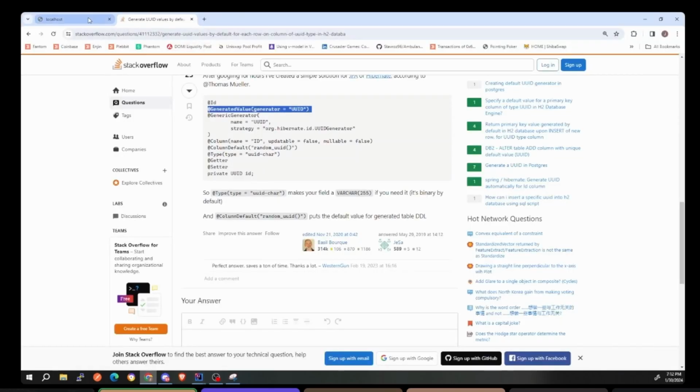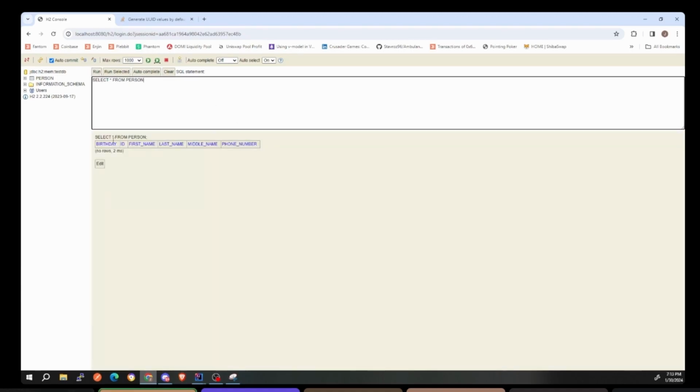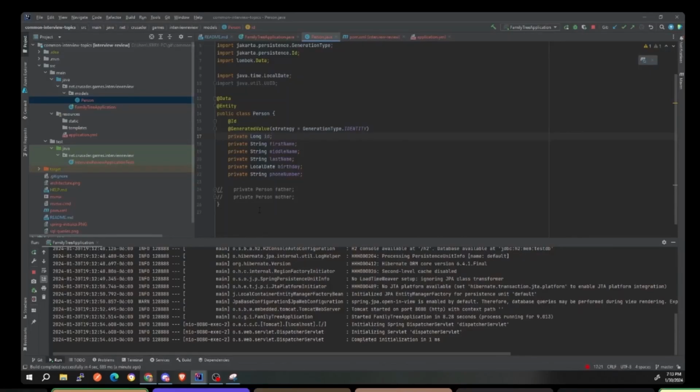So let's go look at the H2 here. We should see now that we have our person table here. And now we can do select all from person. And when we run this, we have a birthday, an ID, a first name, a last name, a middle name, and a phone number. Cool. So we got it. I don't know why the ID was there, though. That's weird. Okay, cool. So what we want to do now is let's talk about REST API.